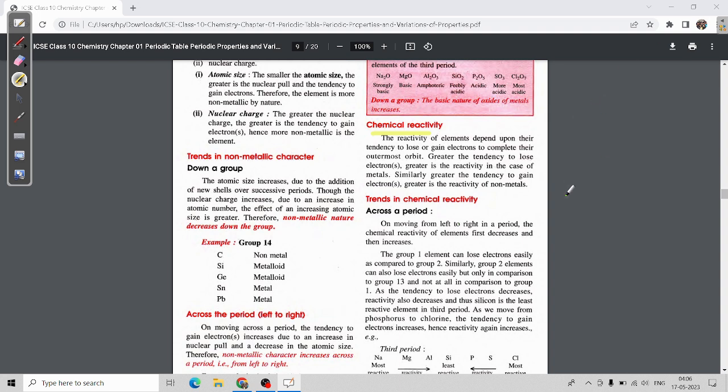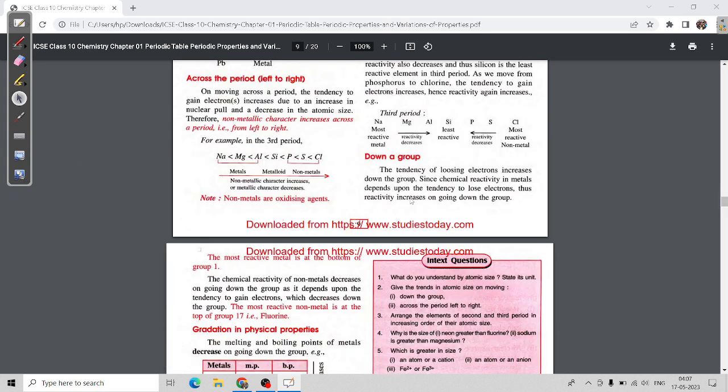If we check, across the period it will first decrease, and then it will increase.